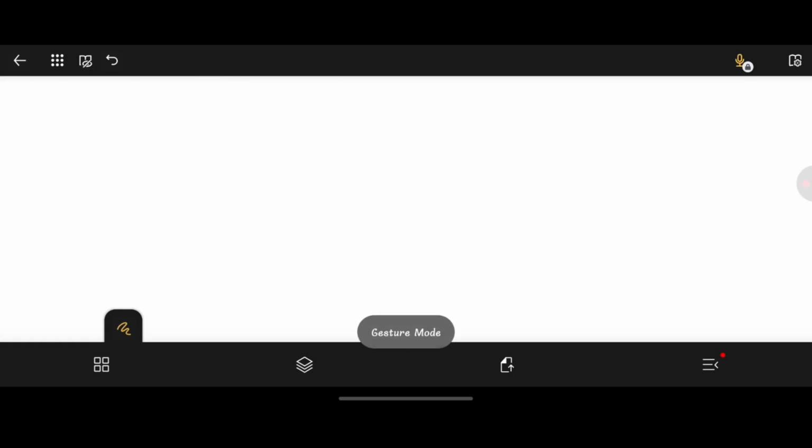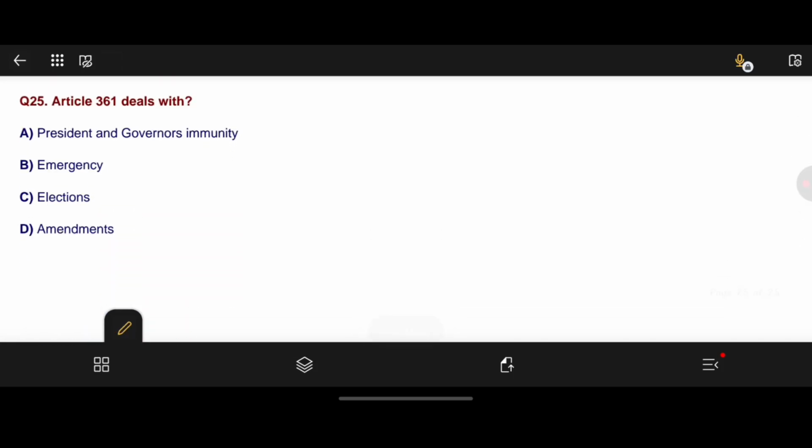Article 361 deals with option A. President and governor's immunity, option B. Emergency, option C. Elections, option D. Amendments. Here option A is the correct answer, president and governor's immunity. I mean, it protects the governor and president from some kind of legal proceedings.